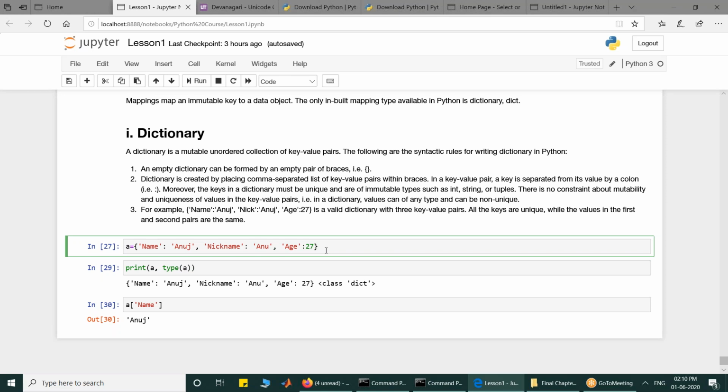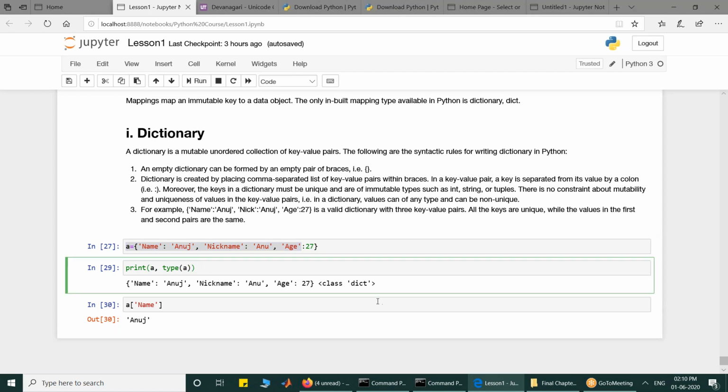Tuples are enclosed within parentheses, lists within square brackets, sets within curly brackets. Similarly, a dictionary is within curly brackets, and keys must be unique. So name, nickname, and age, these are the keys. They must be unique. Values can be replicated. There is no uniqueness about values. And then you can print it, and you can refer to it by name.